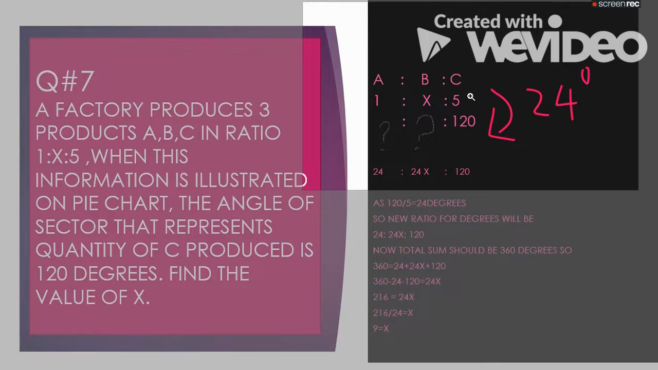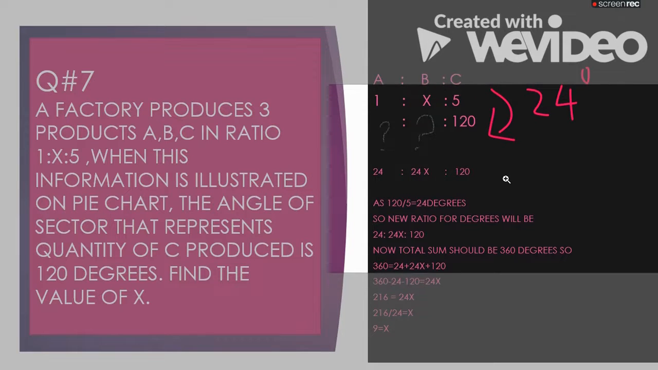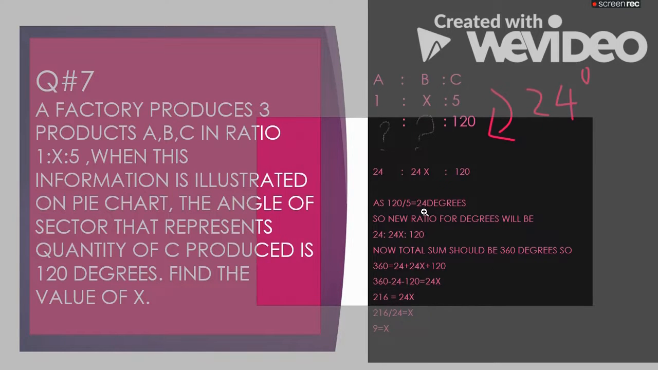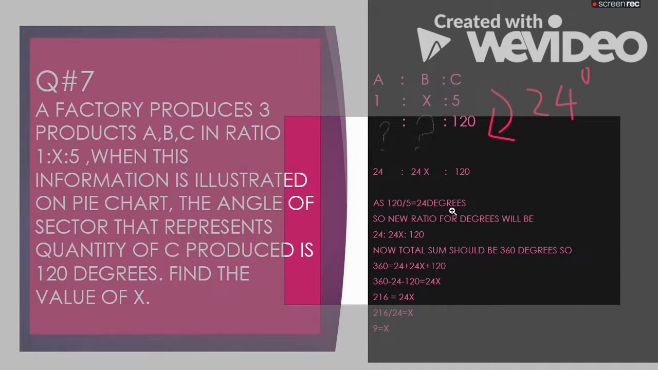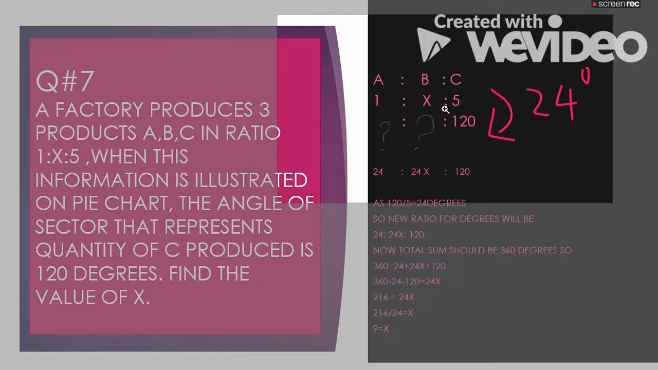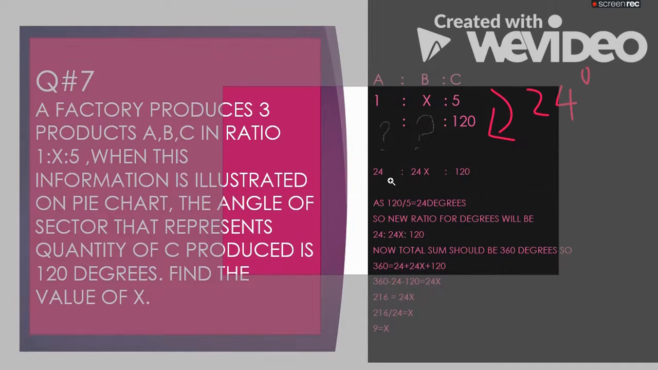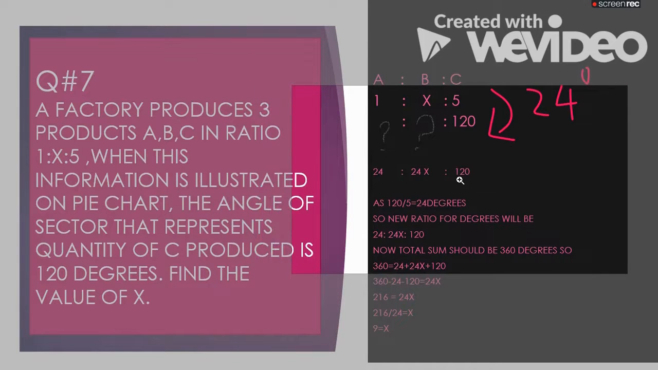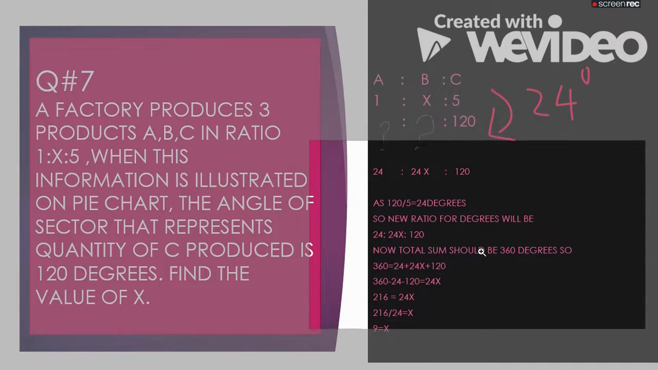So let's say here, 5 times how many is equal to 120. So we can divide 120 by 5, which is equal to 24 degrees. So this 24 I have written here, and you can see that 5 times 24 is equal to 120 degrees. So this 24 is going to be multiplied with x as well, with 1 as well, and the new ratio will become 24:24x:120 degrees. Okay.